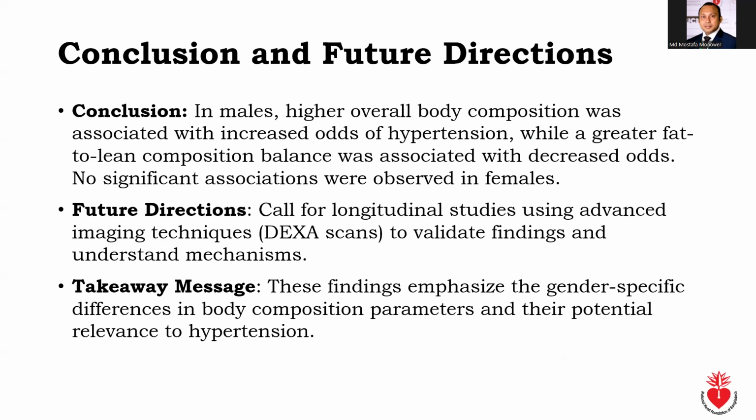In conclusion, among males, higher overall body composition was associated with increased odds of hypertension, while a greater fat to lean balance was associated with decreased odds of hypertension. In females, no significant associations were observed. The takeaway message from this study is the importance of gender-specific differences in body composition parameters and their potential relevance to hypertension.